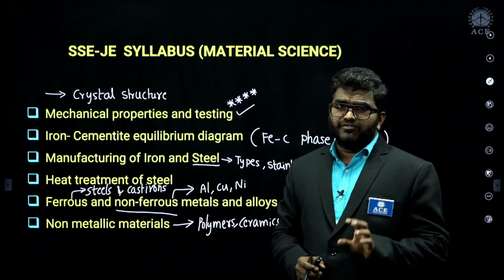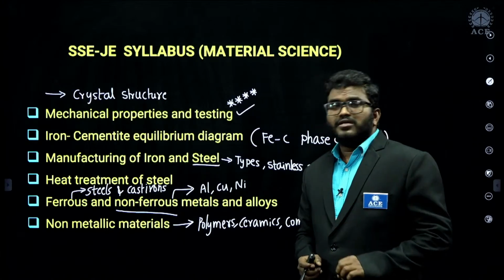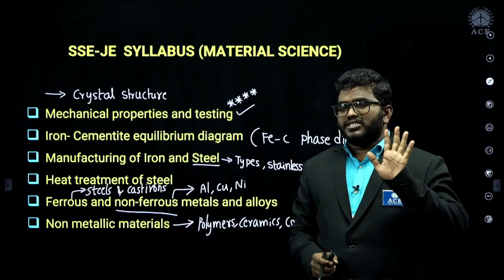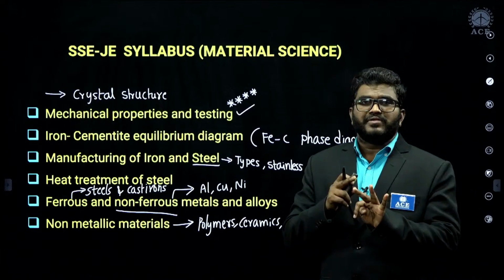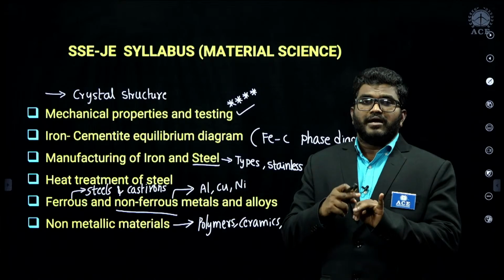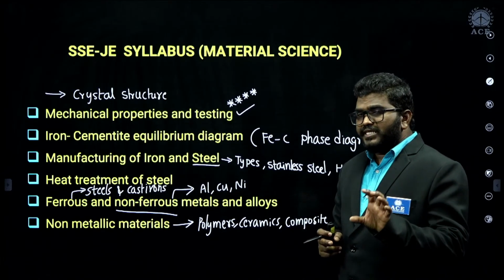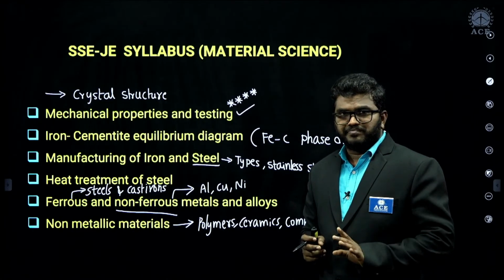So remember, once again I'll recall everything, on what topics you should focus. Remember, 5 types of crystal structures are there: simple cubic, body-centered cubic, face-centered cubic, diamond cubic structure, and hexagonal close packed structure. From these 5 types of structures, there is a chance to ask one question.